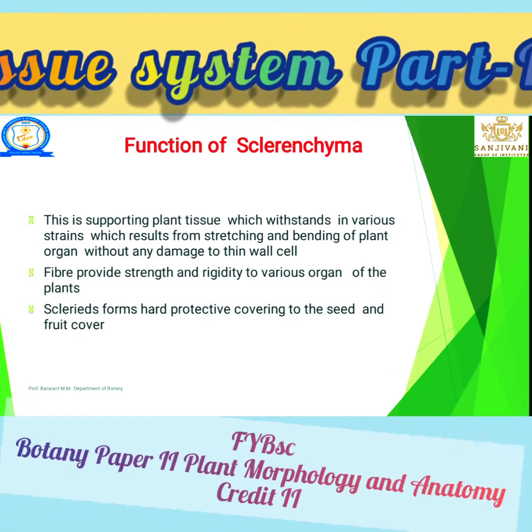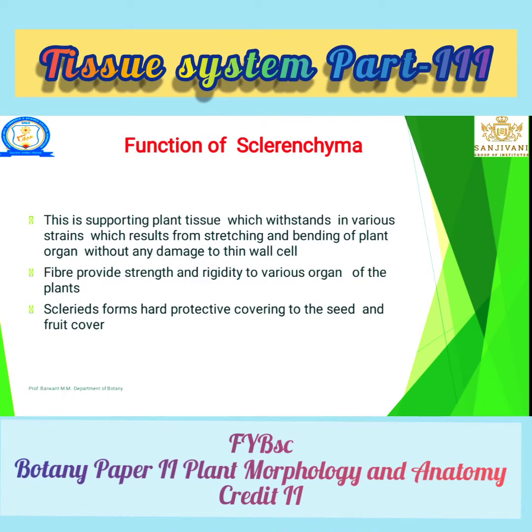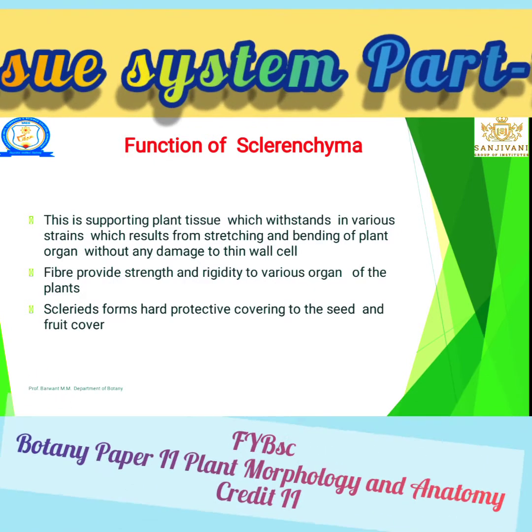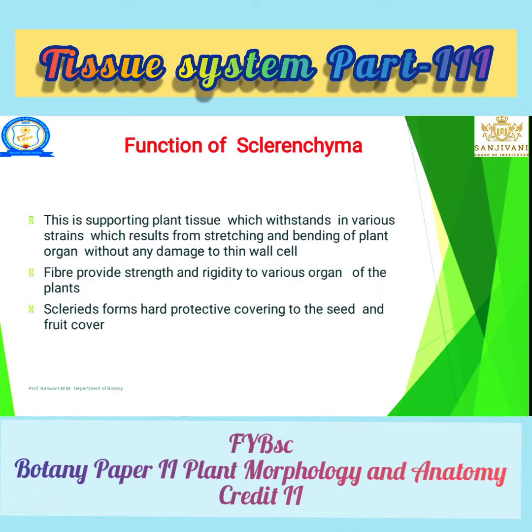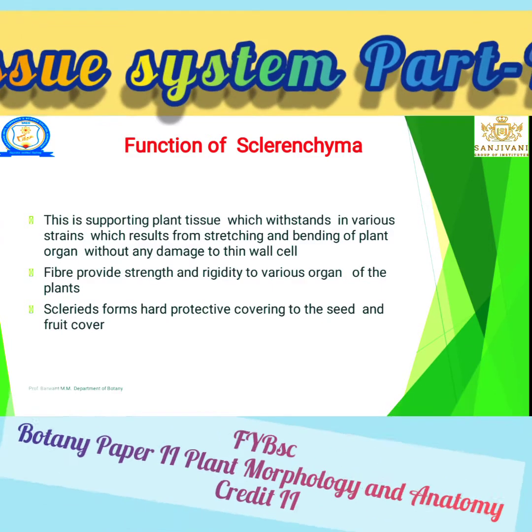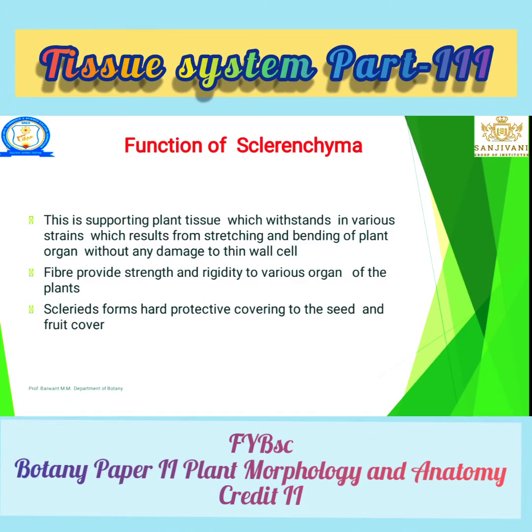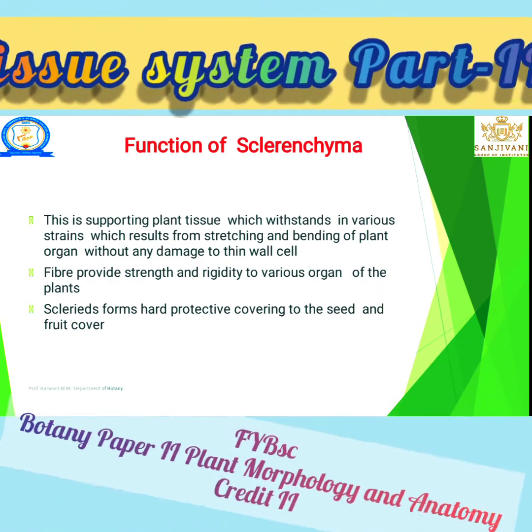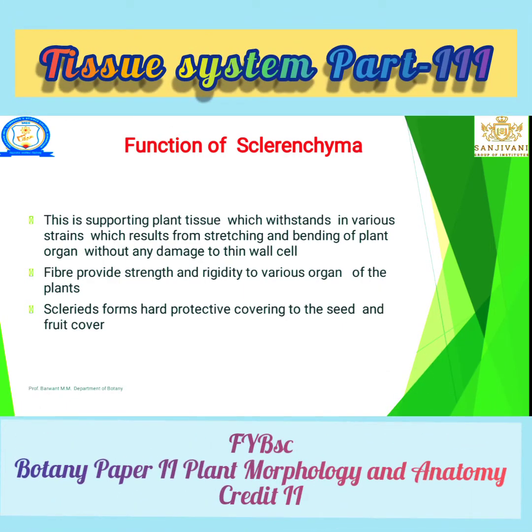The fiber provides strength and rigidity to the various organs of a plant. Sclereid forms the hard protective covering of the seed and fruit. Those are some of the functions of sclerenchyma.